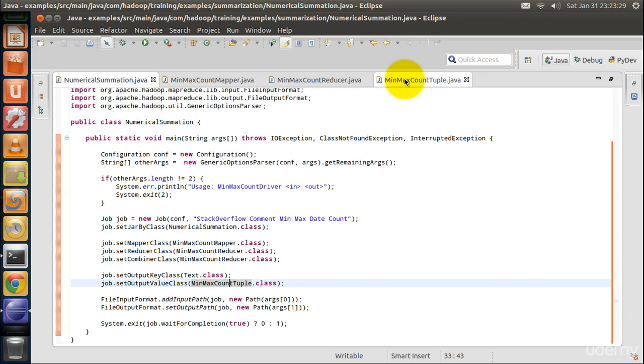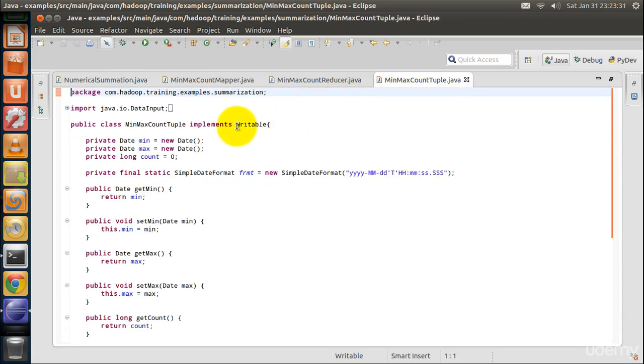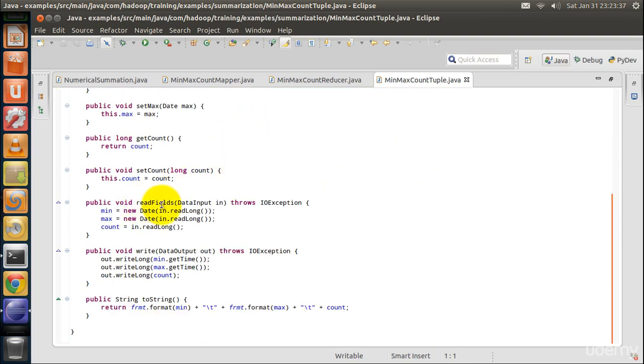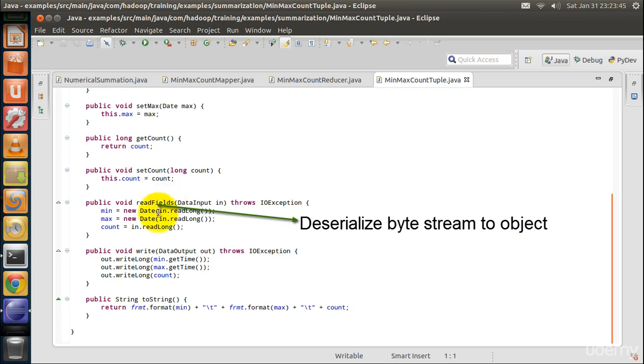Also, whenever a custom data type is written for the keys and values, the writable interface has to be implemented. After implementing the writable interface, the read fields function and write function have to be overridden. Read fields function deserializes byte stream to objects, and write function serializes objects to byte stream.